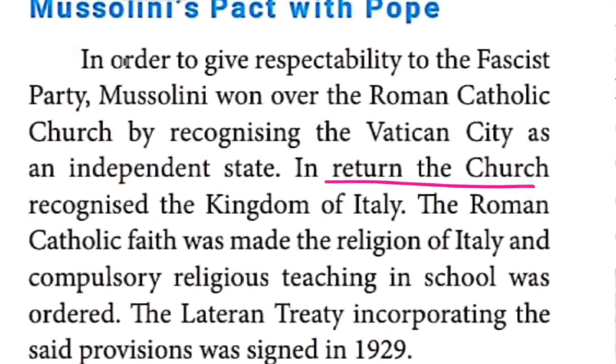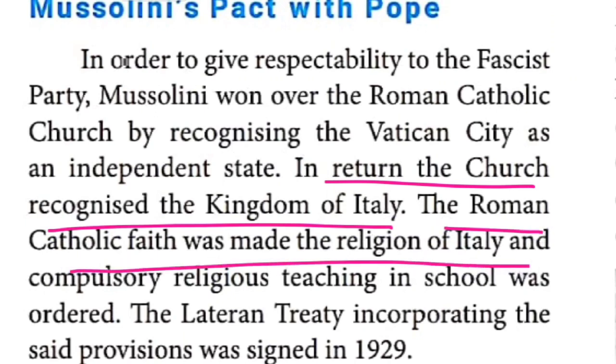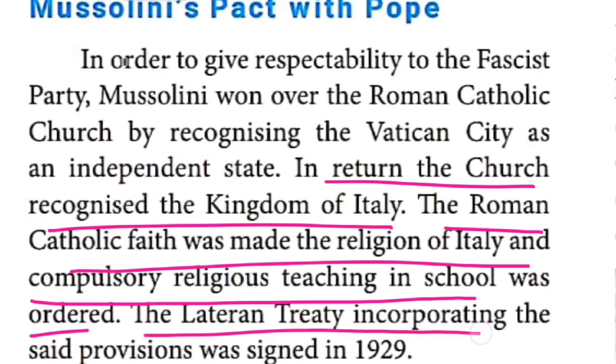In return, the church recognized the kingdom of Italy. The Roman Catholic faith was made the religion of Italy. Afterwards, the Italian people started to follow which religion? Christianity. And compulsory religious teaching in school was ordered. So the Catholic religion they started to teach in the schools also. The Lateran Treaty incorporating the said provisions was signed in the year